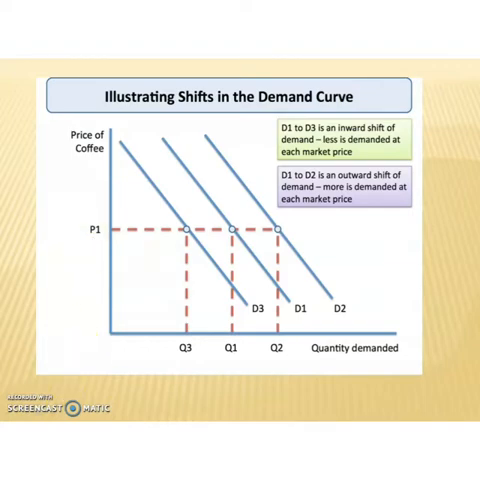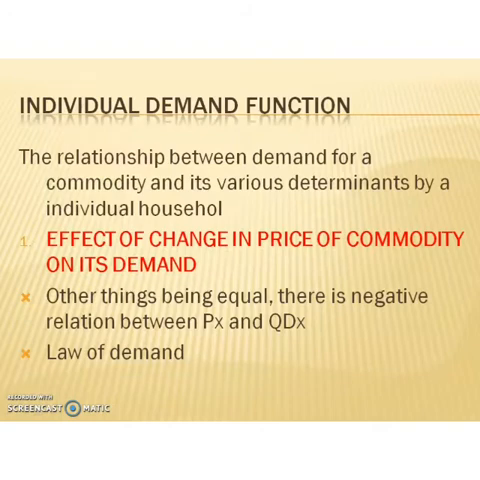We are moving on to the topic individual demand function. What do you mean by individual demand function? The relationship between demand for a commodity and its various determinants by an individual household is known as individual demand function. What are the determinants of individual demand? They are price of the commodity, price of the related goods, income of the consumer, taste and preference of the consumer, and expectation about the future.